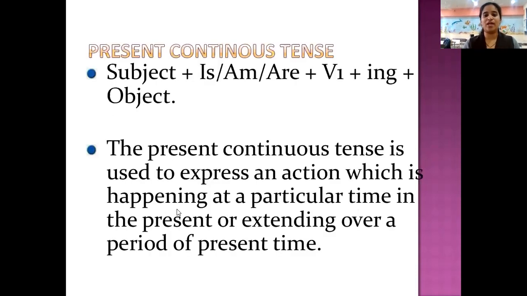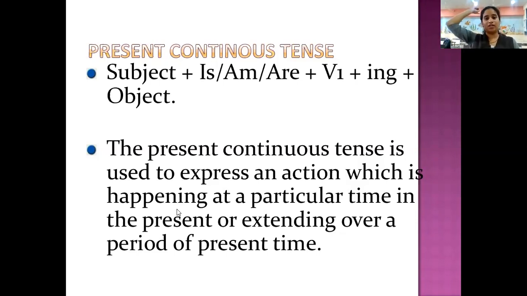Continuous: subject, is, am, are as the helping verb, plus the base verb plus ing, plus object. Present continuous tense is used to express an action which is happening at a particular time in the present, or extending over a period of present time only. It is not like it happened in the past and is still continuing.